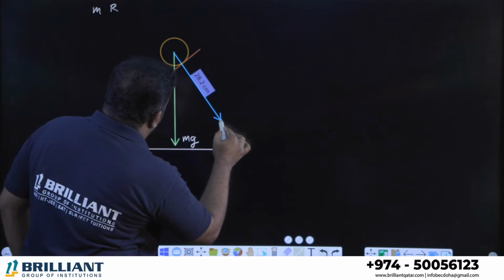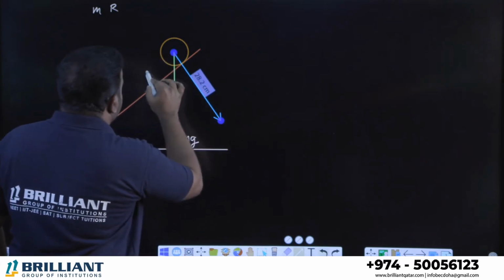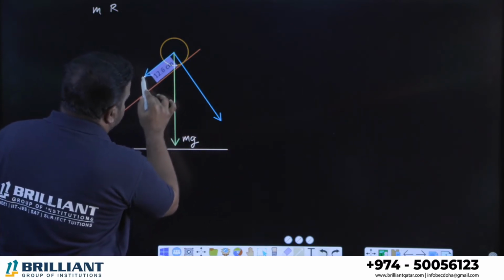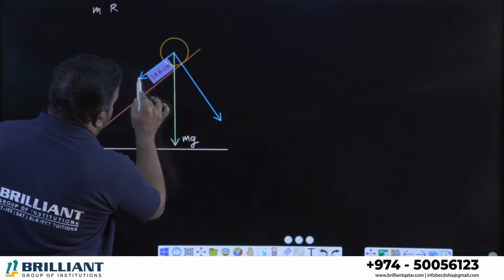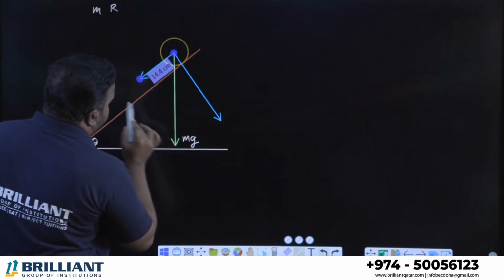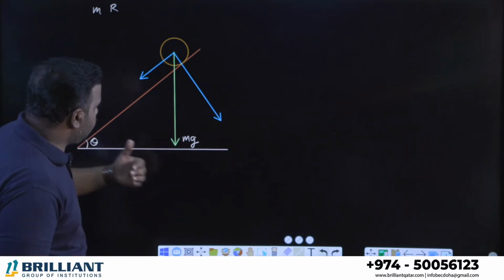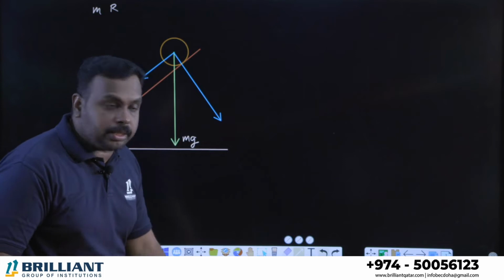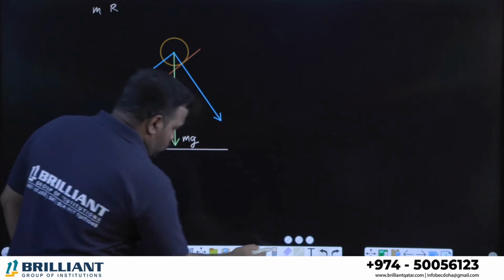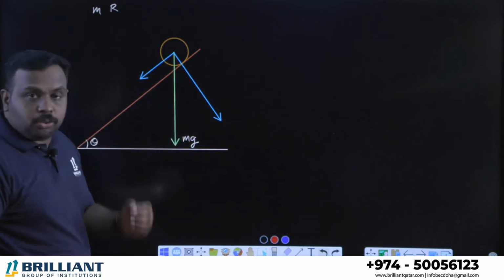So this is one component and the other one will be like this. So these are the two mutually perpendicular, rectangular components of mg.